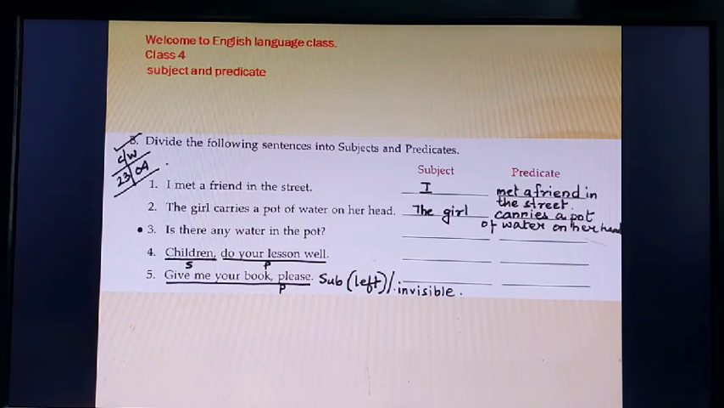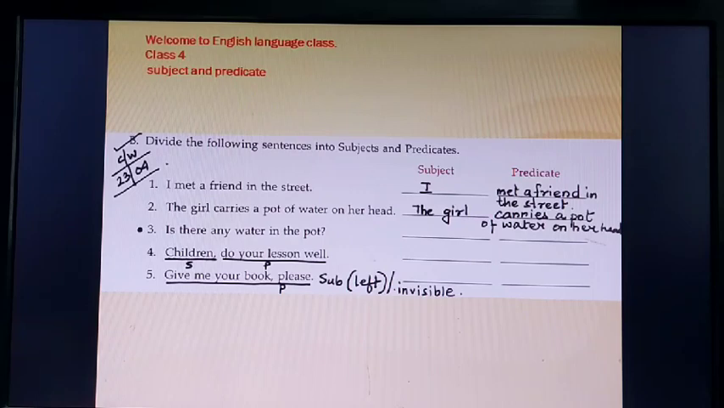That is, I met a friend in the street. So the subject is I here, and what did I do? I met a friend in the street. So the predicate is met a friend in the street. Number 2, the girl carries a pot of water on her head. Here, the girl is the subject, carries a pot of water on her head is the predicate.